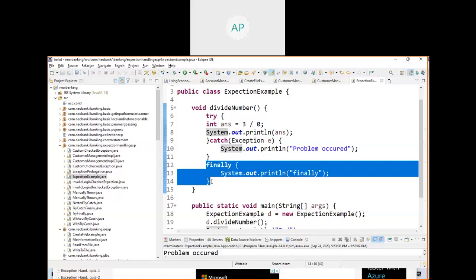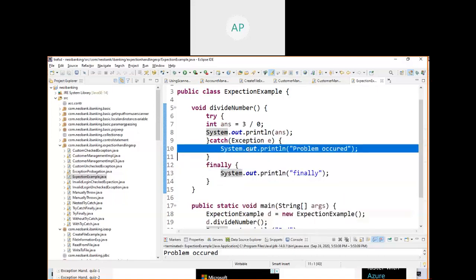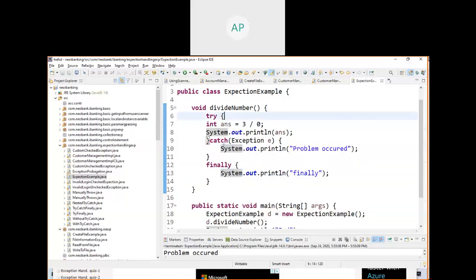You will understand why when you read IO, that is file, when you try to read a file, or write to a file, or when you try to use JDBC to connect to a database. At that time I will explain what we can write inside this finally, what people will write inside this catch. As of now, you are trying to understand the logic, the exception handling mechanism.